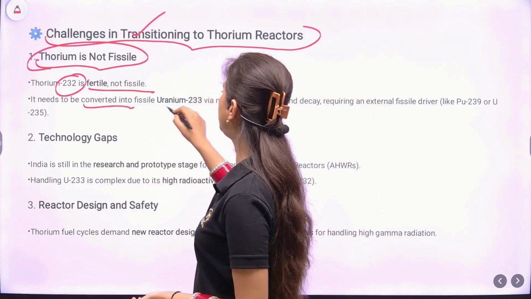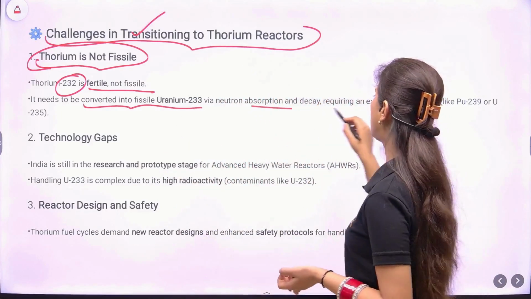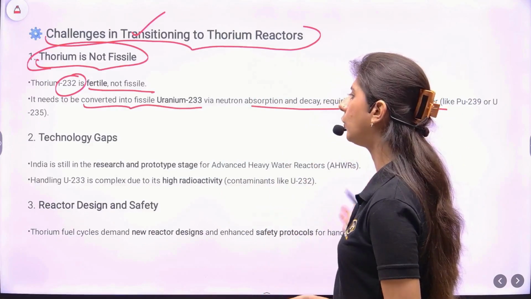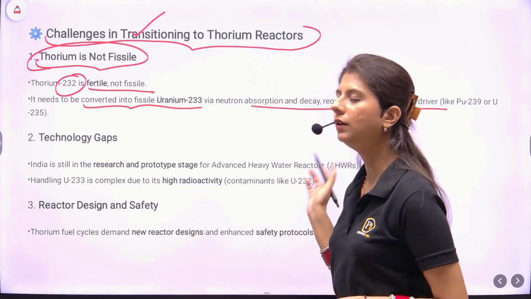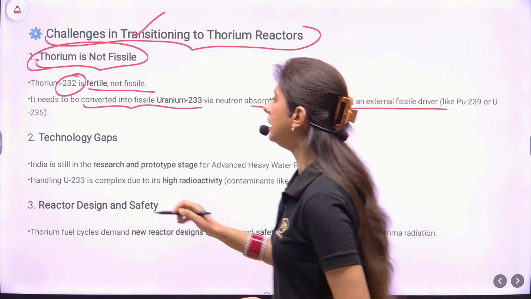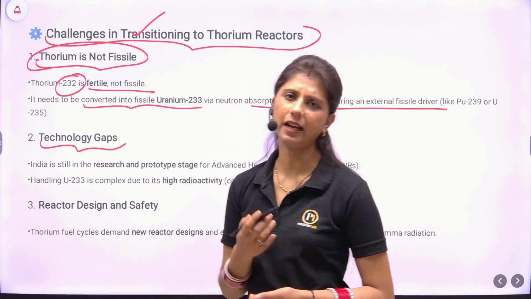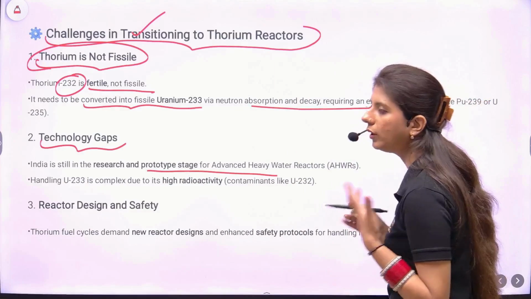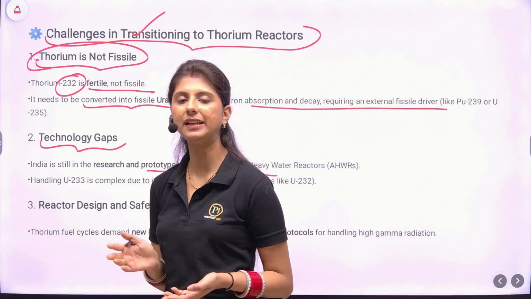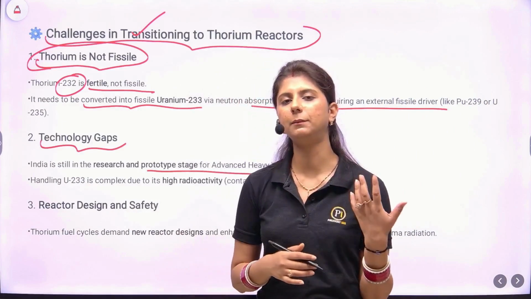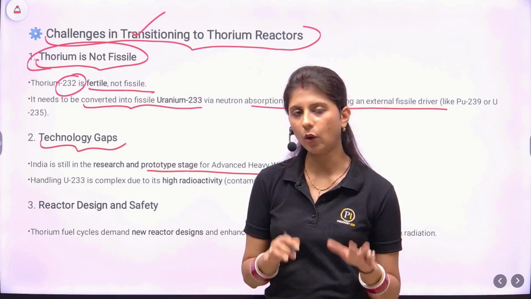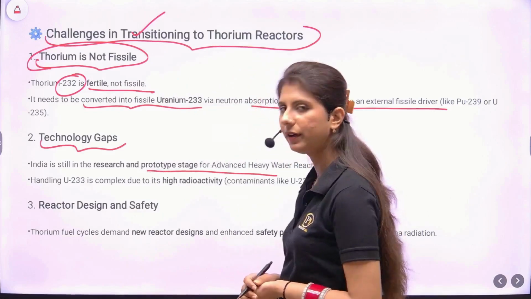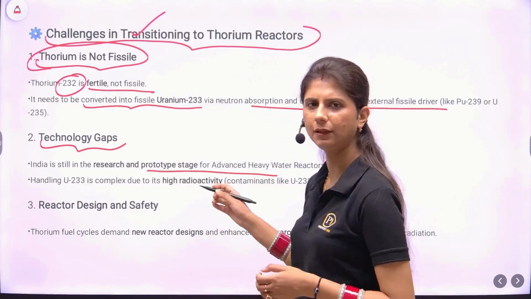It needs to be converted into fissile uranium-233 via neutron absorption and decay, which requires an external fission driver like plutonium-239 or uranium-235. So we use plutonium-239. Then technology gaps. India is still in the R&D prototype stage for advanced heavy water reactors, because we have not yet finished the fast breeder reactors, and it keeps being delayed. Still, the news is coming that it will be operationalized by 2026, but let's see how it goes. I hope it really gets operationalized, because we need to speed up the pace.